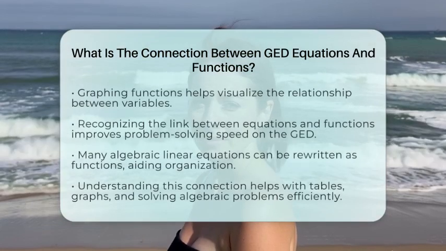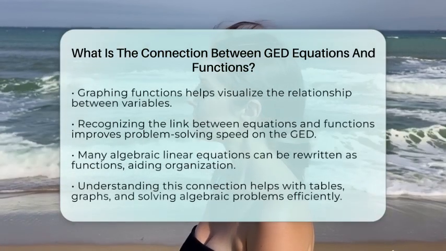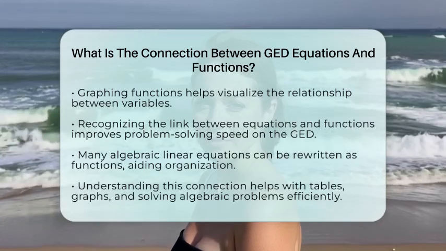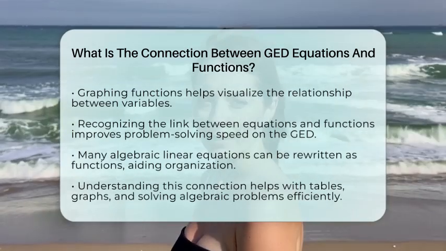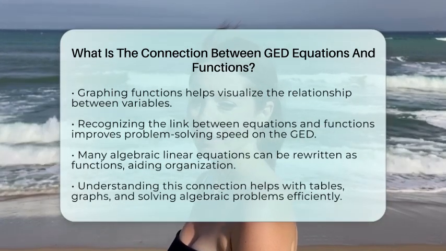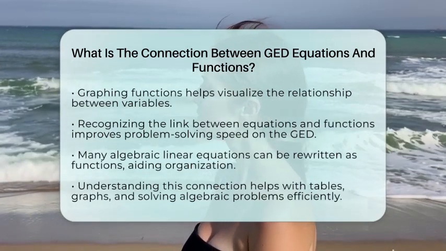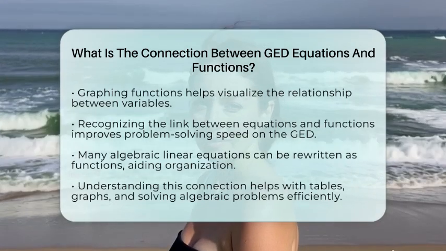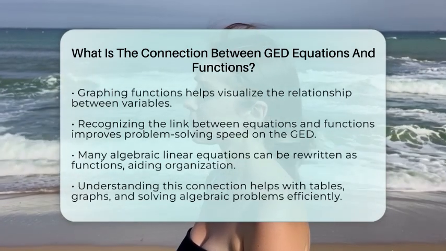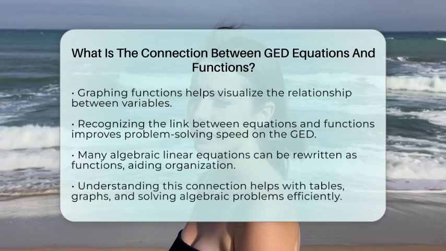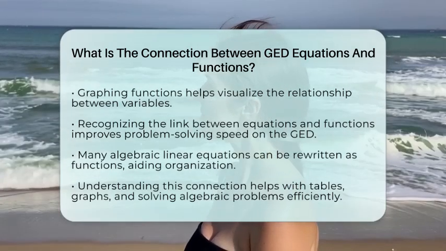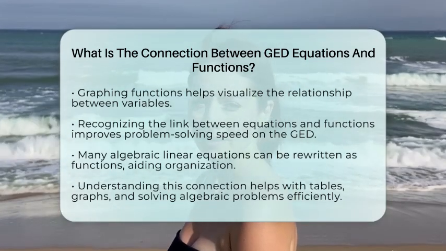For example, with the equation y equals 2x plus 5, you can write it as f of x equals 2x plus 5. If you want to find the output when x is 3, you just do f of 3 equals 2 times 3 plus 5, which gives you 11. So, the connection between equations and functions is that equations show the relationship between variables, and functions give a clear rule for how each input relates to an output.